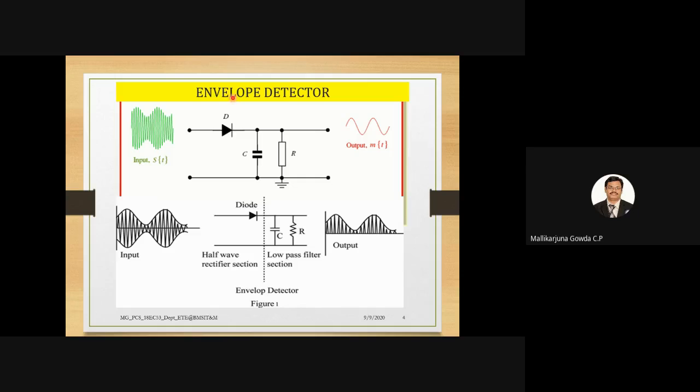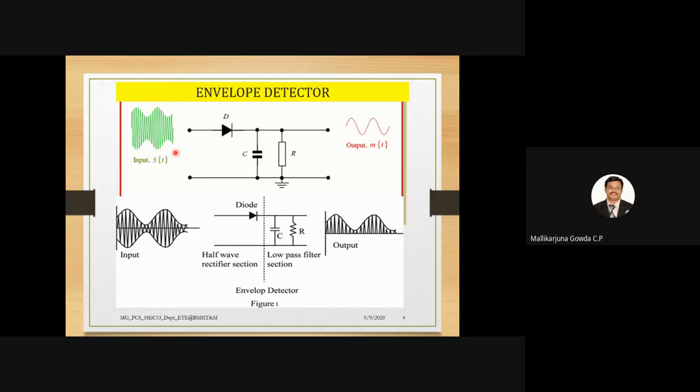To start with, why it is called an envelope detector is, it will detect the envelope of the modulated signal, right? So this is the envelope of the modulated signal we say, no? So it will detect or track the envelope of the modulated signal. That is why it is called an envelope detector. Okay. So here I am applying this AM signal as input to this circuit, right?